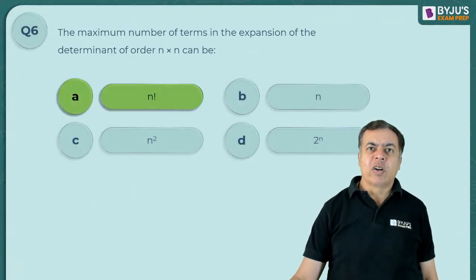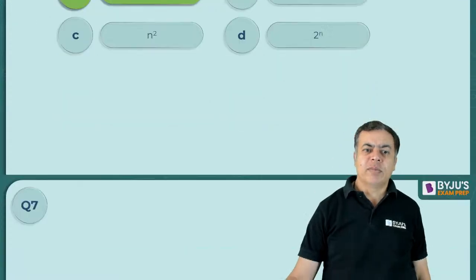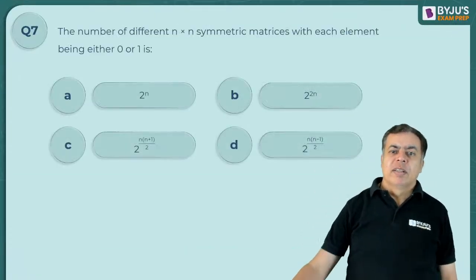In the case of an n cross n matrix, the number of terms is n factorial.